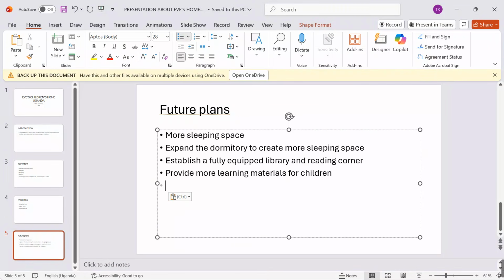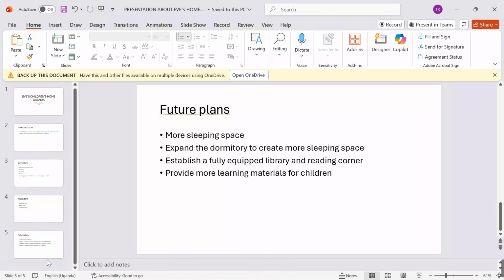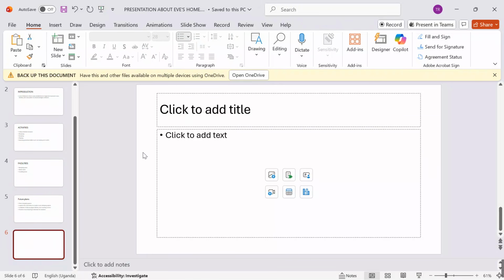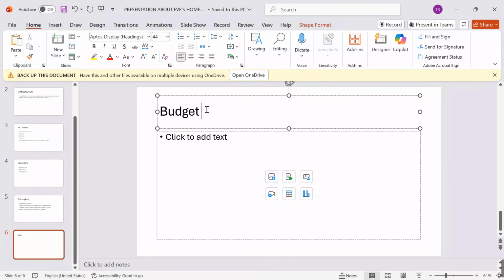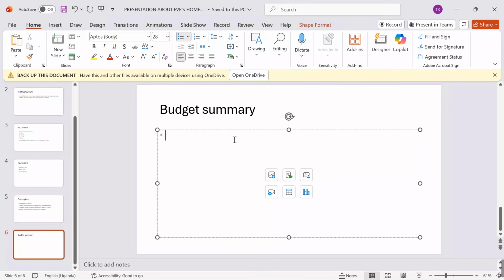What else? I can also go on and say maybe budget summary. Come over here and say budget summary. Then under budget summary, I can also come and say medical funds.